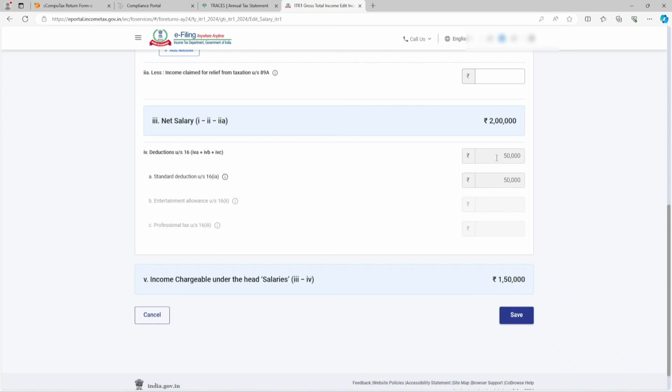And you know very well that the 50,000 rupees standard deduction is available from this financial year in the new tax regime as well. Earlier it was available only in the old tax regime.